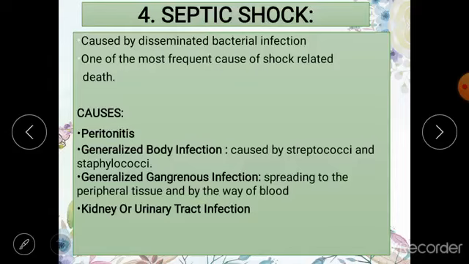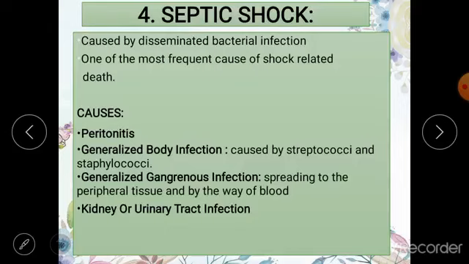This is whenever bacteria or toxins gain access to your blood flow or to your bloodstream, and once they enter your blood, they are going to be disseminated all over the body. So this is one of the most common causes of death, shock related causes of death, and septic shock along with cardiogenic shock. Cardiogenic shock हम आगे पढ़ेंगे. These two are most common causes of death because of shock: septic shock and cardiogenic shock.